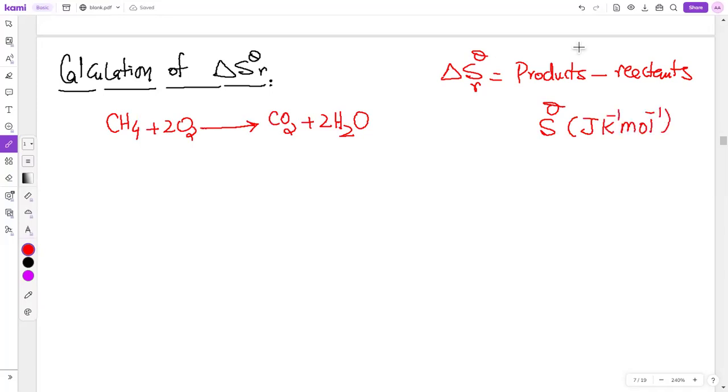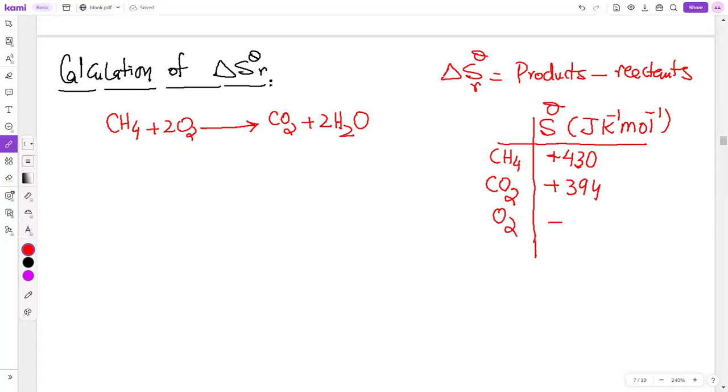Okay. So you are not supposed to memorize the values. Values will be given. So let's say the entropy of CH4 is 430. These are supposed values, okay? Oxygen is 205. Carbon dioxide is 394 and H2O is 186. These are supposed values and may not be the actual values. I took these values just for practice.